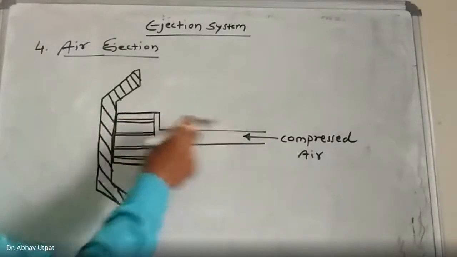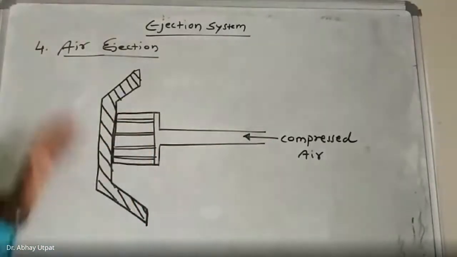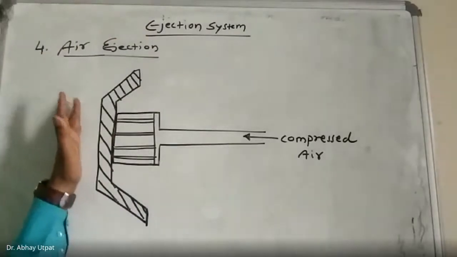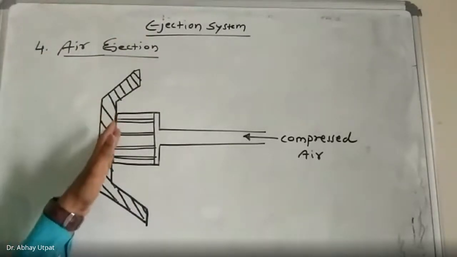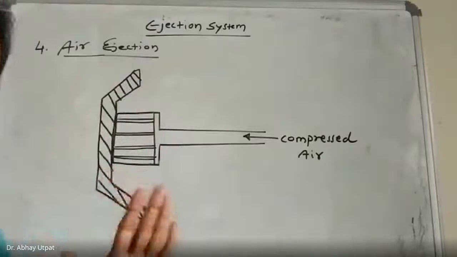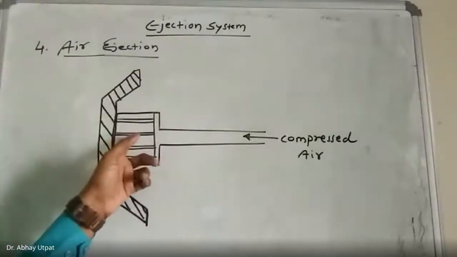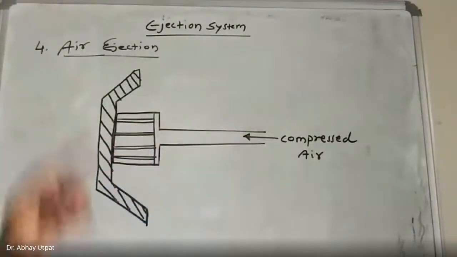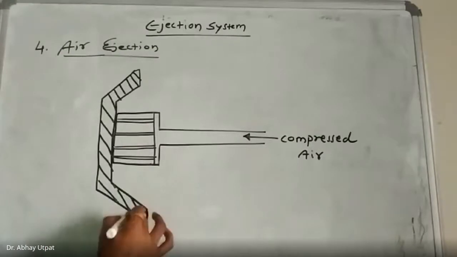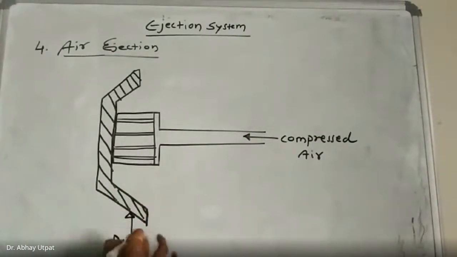So it is just taken into touch position, or it may be already in position inside the mold, which is in touch with the surface of the component. And then only walls will be opened and compressed air will be passed, and this product will fall down. Draw this figure.